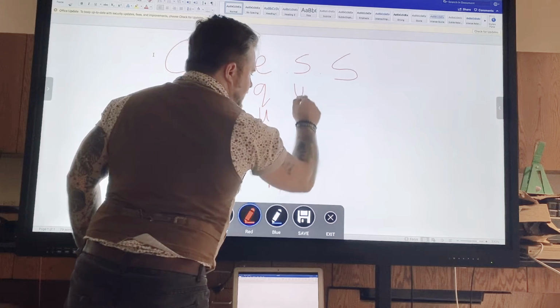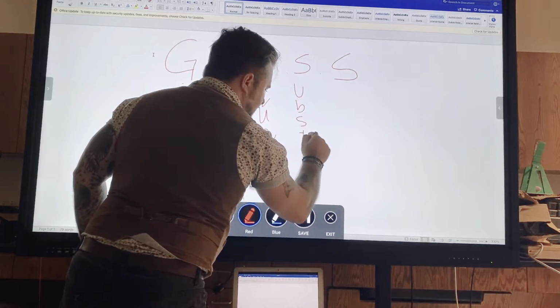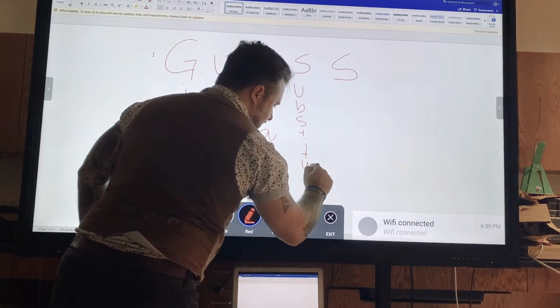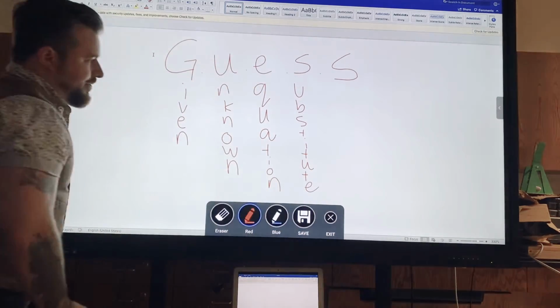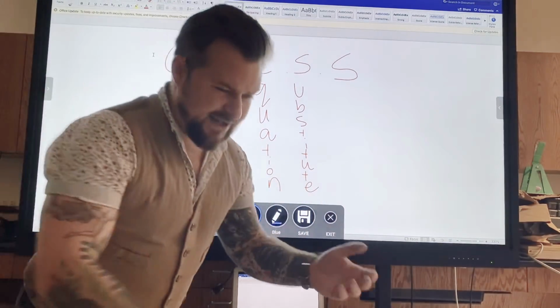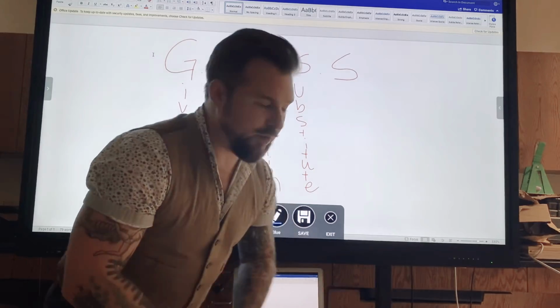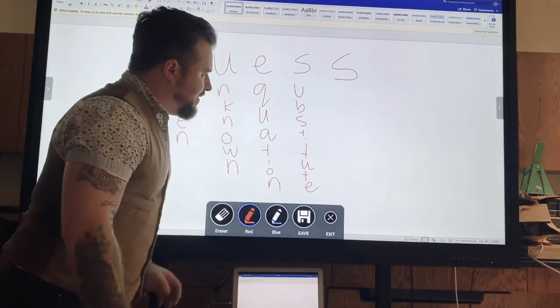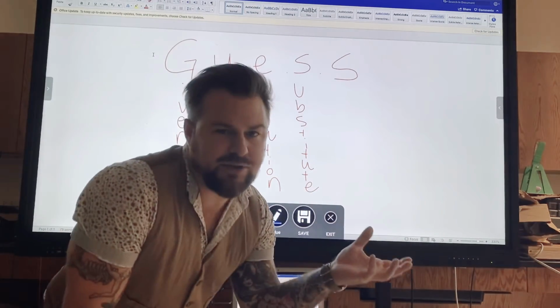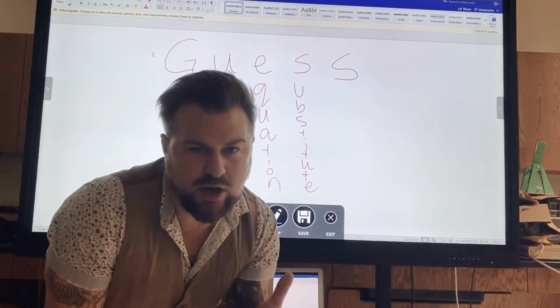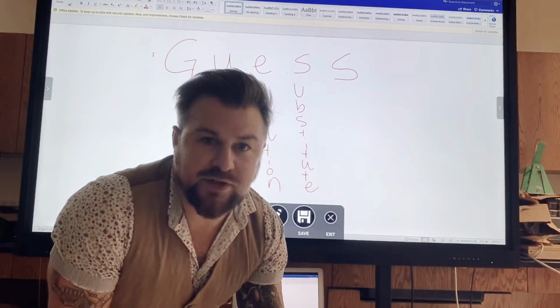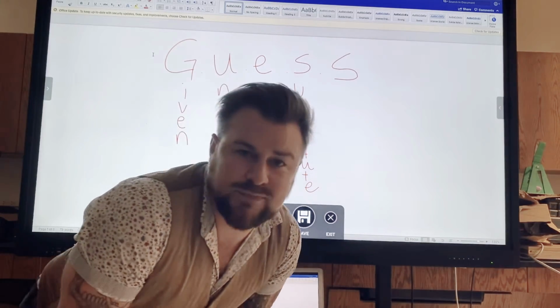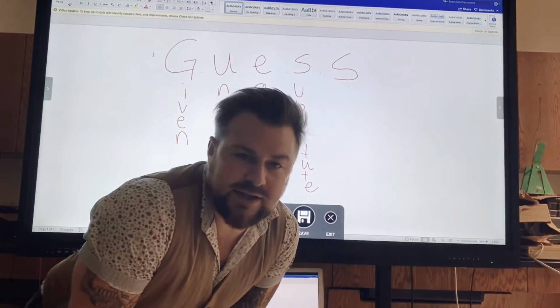And then what do I have to do? I have to substitute. What does substitute mean? I swap in something for another thing. If I have a given and an unknown, and I know the equation I'm using, I'm going to substitute all the things that I know into the equation to find out the thing I don't know. I'll show you how to do that in a second.